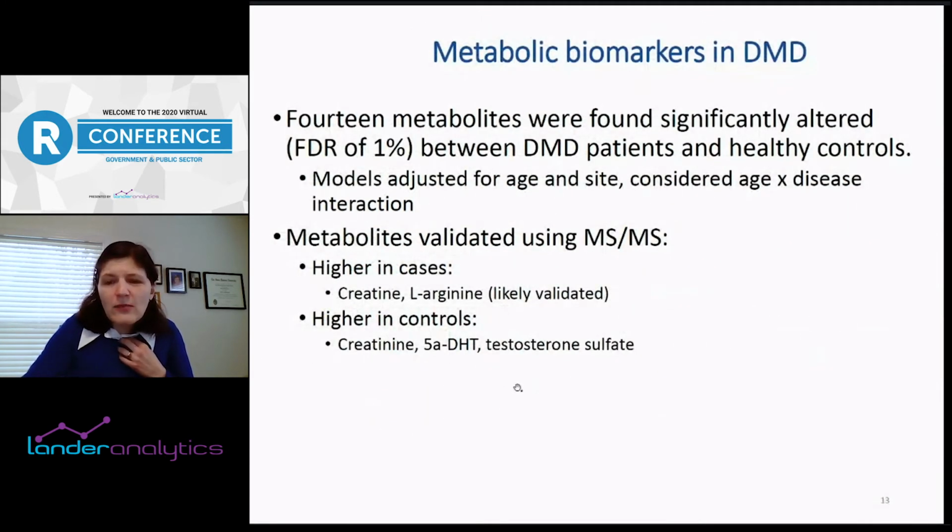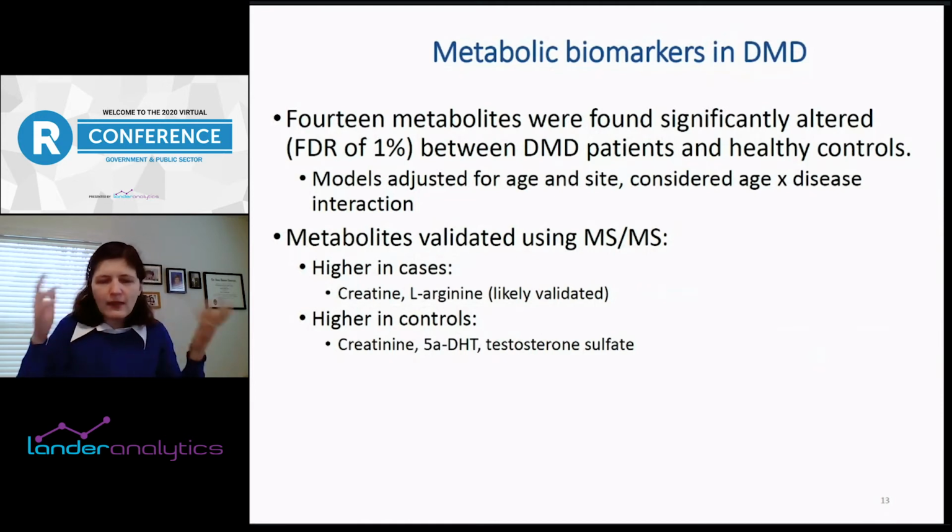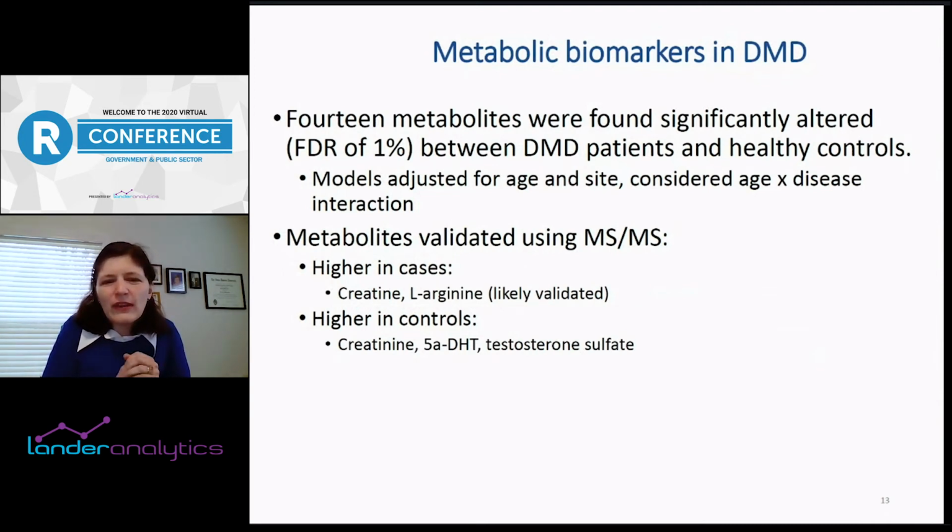Okay, so in our study, we had over 2,000 metabolites. We fit a regression model for each of them that had as the outcome a transformed metabolite value, log transformed, various other quantile normalized, and so on. Then we looked at how that value can be explained by age, study site, and disease status, of course, and also age by disease interaction. We found 14 metabolites that were significantly altered between DMD and healthy controls at a false discovery rate of 1%. Out of those 14, because of the technology that was used, we didn't know exactly what they were.